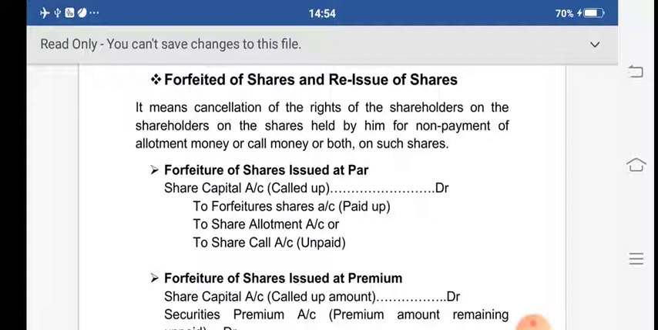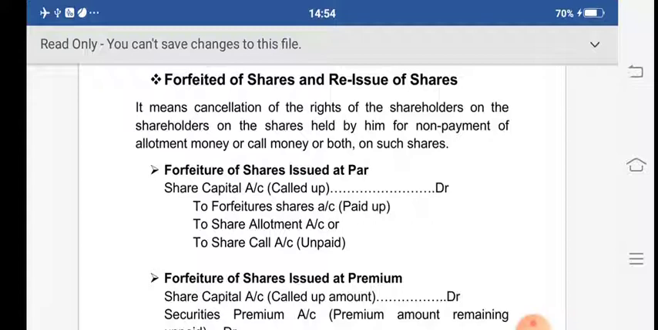In the last class we saw the problems on the issue of shares at a discount, and I hope all of you understand the problems on the issue of shares at par value, issue of shares at a premium, as well as issue of shares at a discount. In that, one more concept is related to the forfeiture of shares or the reissue of shares. So in this session we will see forfeiture of shares and reissue of shares. Now see, what do you mean by forfeiture of shares?